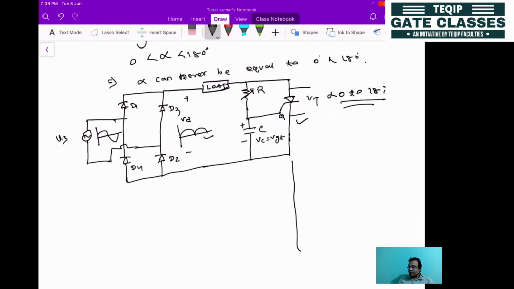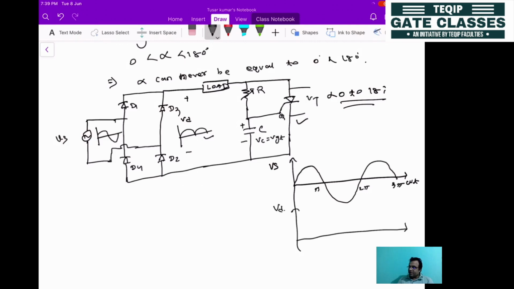So how will we get the waveforms? Let's say this is omega t, this is Vs, the sinusoidal voltage, that is pi, 2 pi and 3 pi. Clear? The next thing is Vd. How will it be? This is a full wave rectifier, so full wave rectifier means we'll be getting voltage like this.